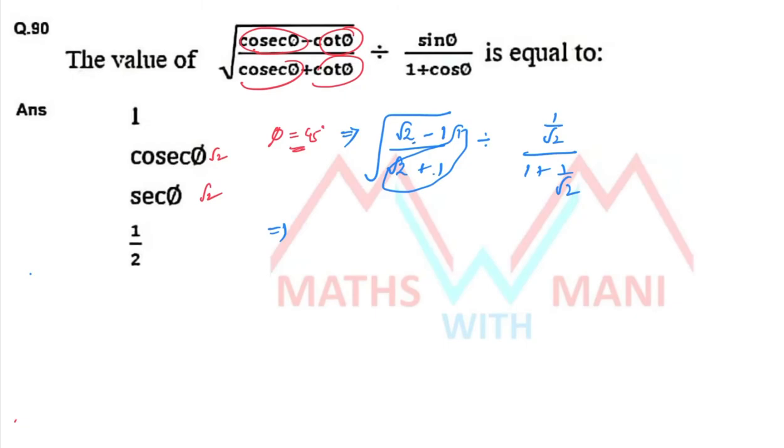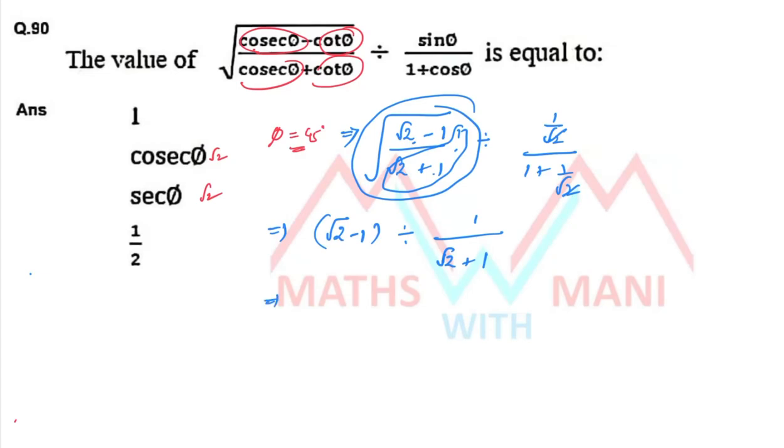So root 2 minus 1 into root 2 minus 1 is root 2 minus 1 whole square, but it is under root. So I can write the total value directly as root 2 minus 1 divided by, taking the LCM, root 2 cancels, 1 by 1 or 1 by root 2 plus 1. So now root 2 minus 1 by 1 by root 2 plus 1 is equal to how much? Root 2 minus 1 into root 2 plus 1 is 1. In the options, which value has 1? Only one option, so the first option is the correct answer.